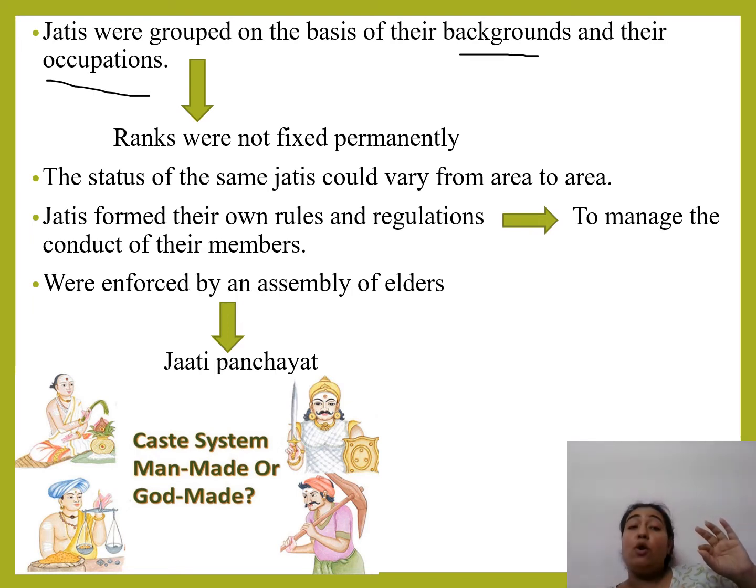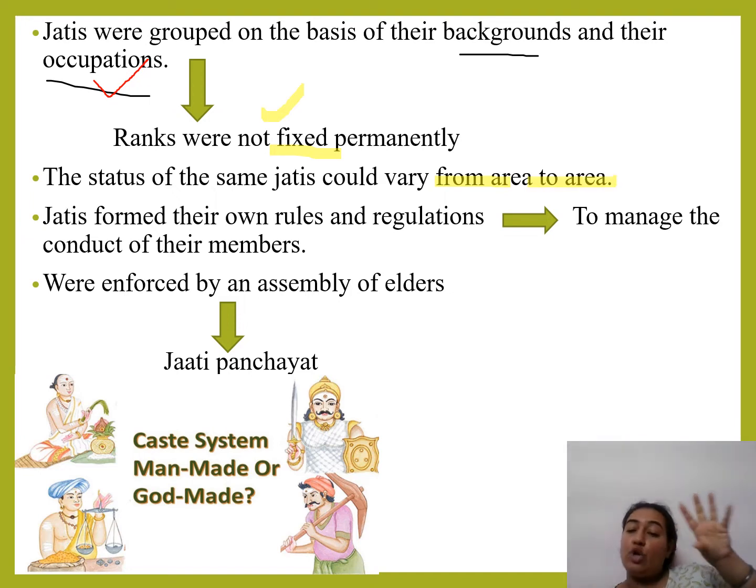They will only think about your occupation and nothing else, because the ranks were not fixed permanently. The ranks were variable in nature. You can become a Shudra in one area, but a Kshatriya in another village. So the status of the same jatis could vary from area to area. This was the actual reality.